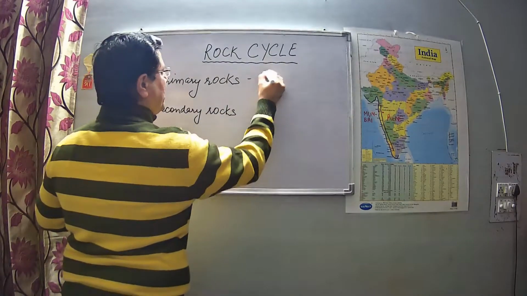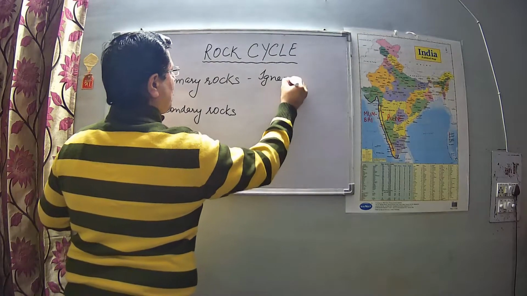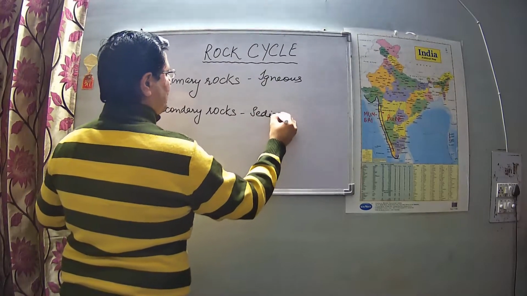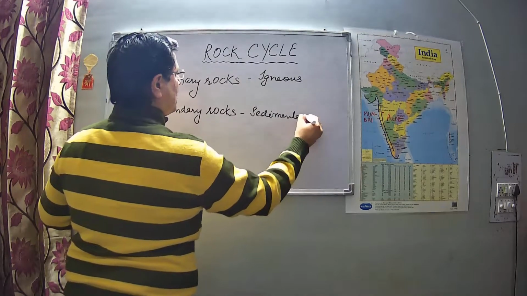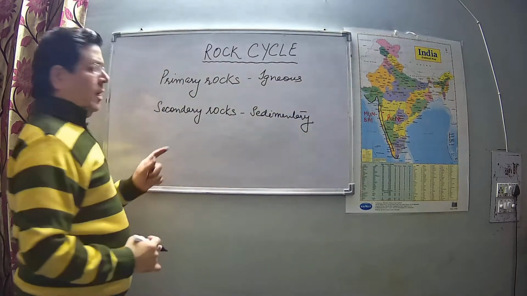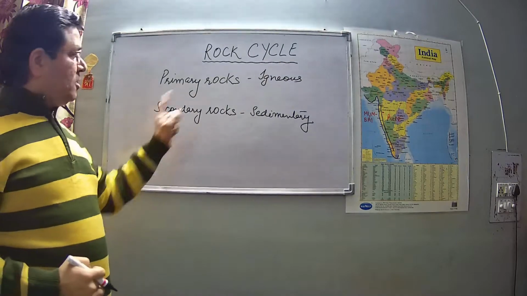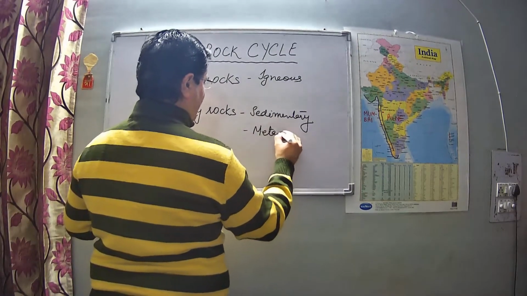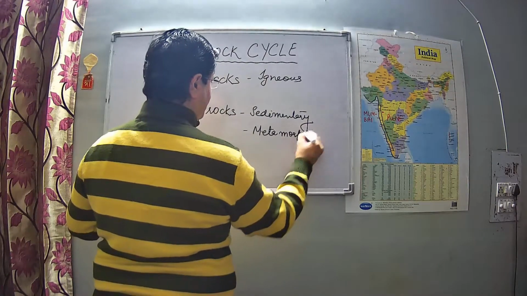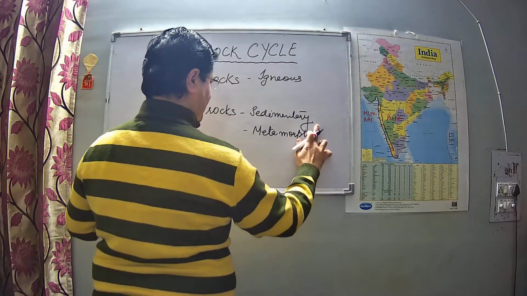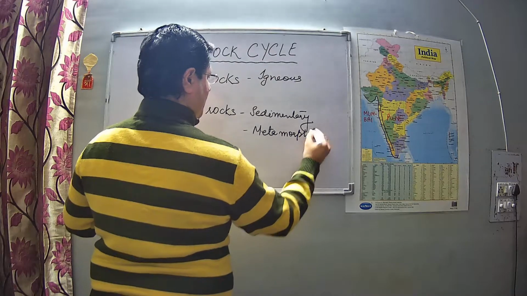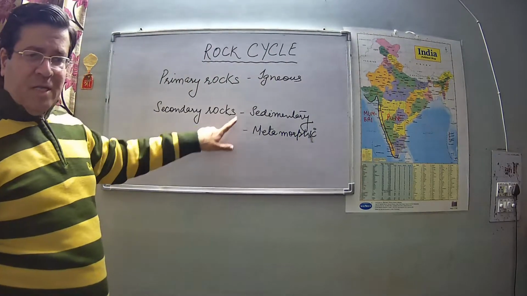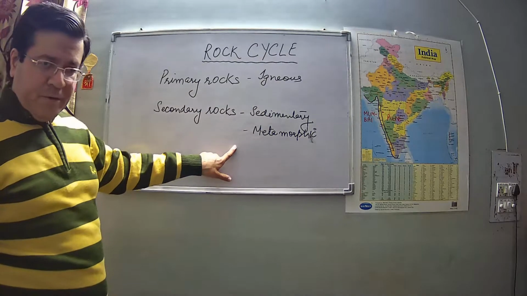primary rocks are actually igneous rocks, and then we have sedimentary rocks, and another type of secondary rocks are metamorphic rocks. So basically we have three types of rocks. We have igneous rocks, sedimentary rocks, and metamorphic rocks, right?